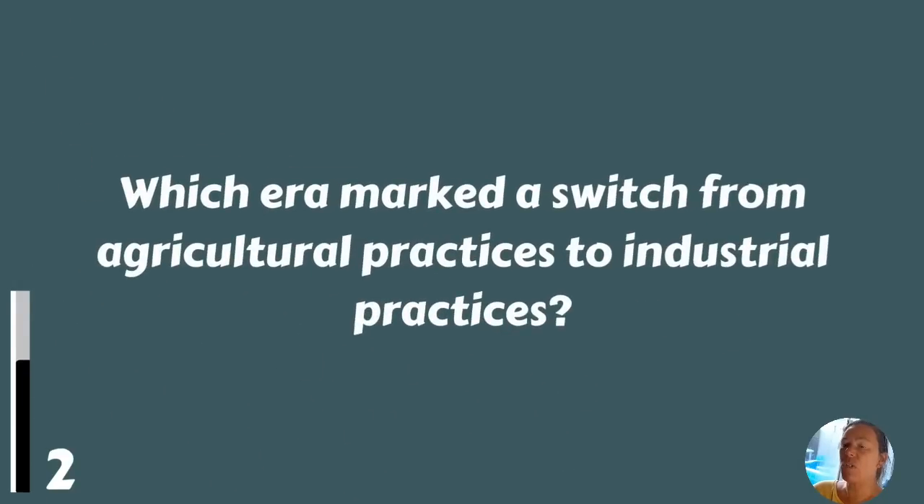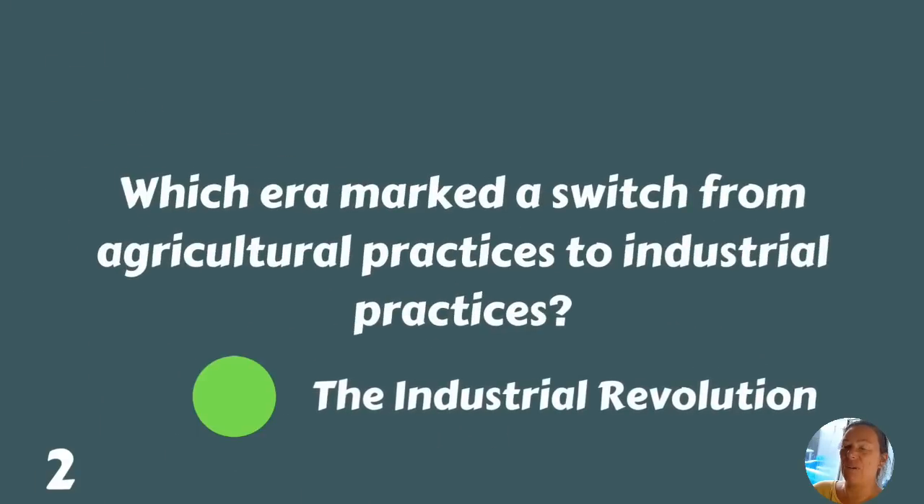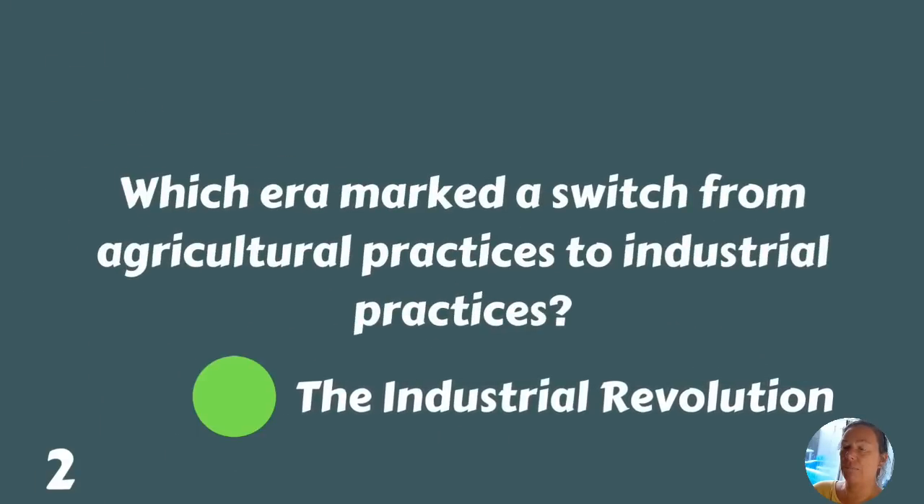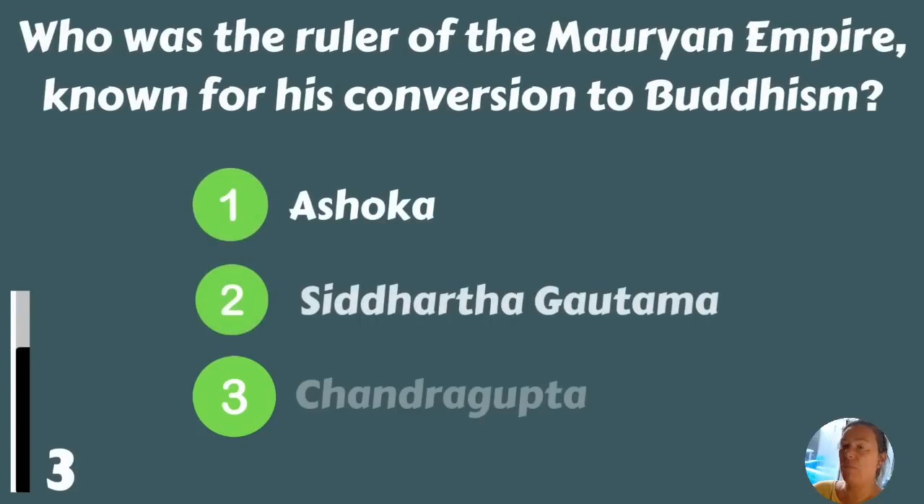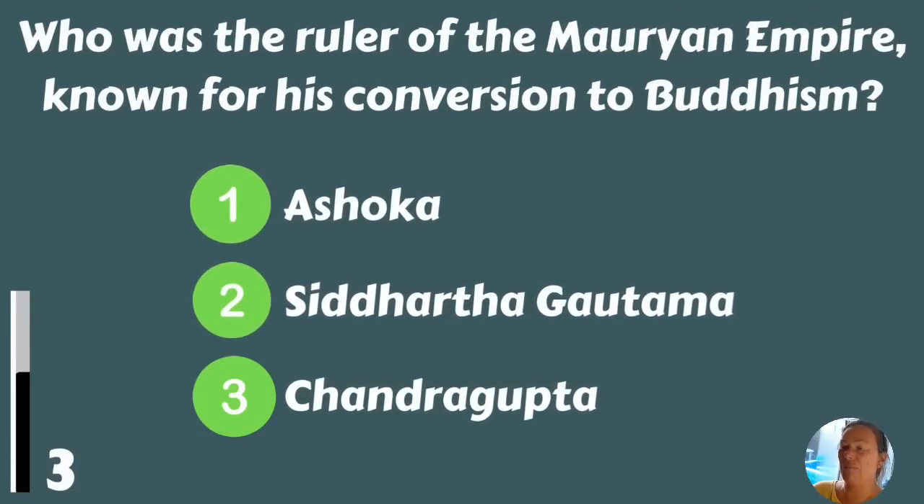Which era marked a switch from agricultural practices to industrial practices? The Industrial Revolution. Who was the ruler of the Mauryan Empire, known for his conversion to Buddhism? Ashoka, Siddhartha Gautama, or Chandragupta? Ashoka.